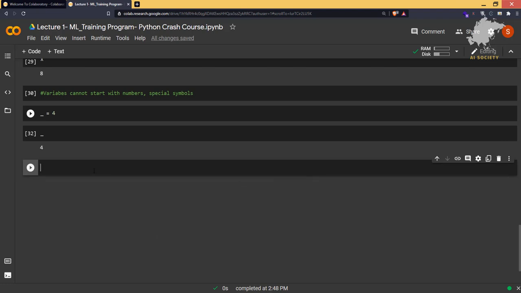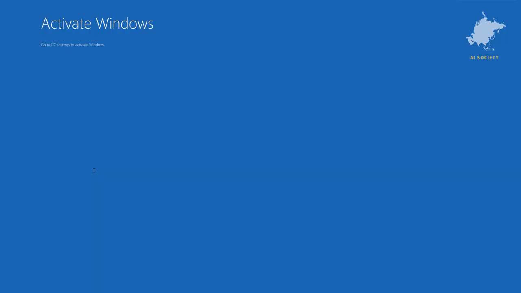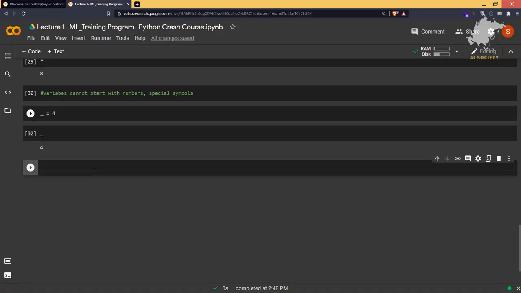And also, what I'm trying to tell you here is that if you want to store multiple words as a variable, then name underscore of underscore var is equal to 12.